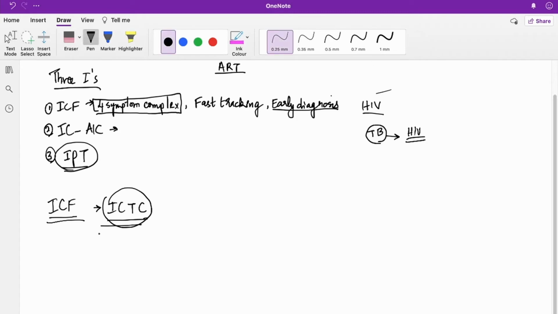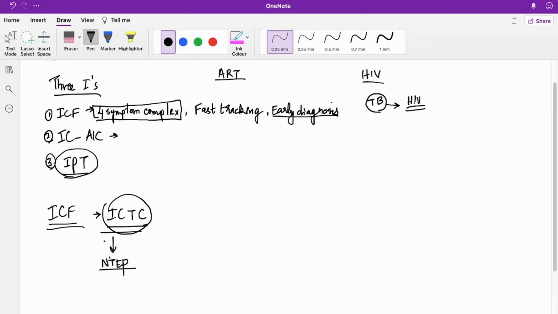So from here they are referred to the NTEP. So based on the symptom complex, they are screened and sent to the NTP diagnostic and testing facility.